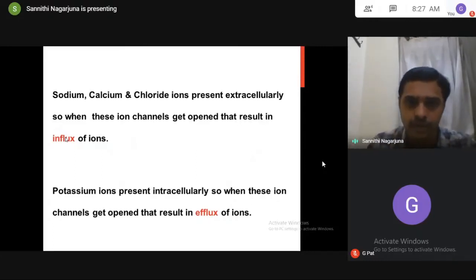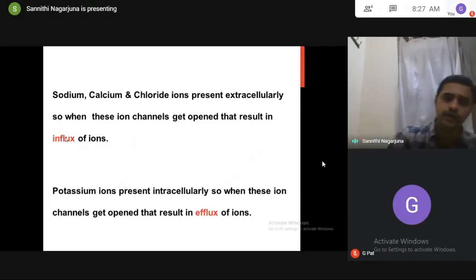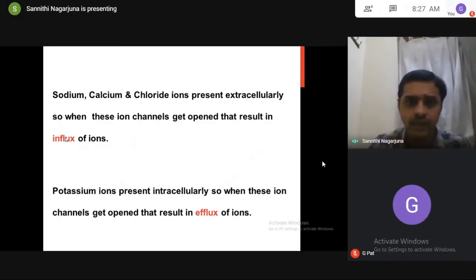Keep in mind, if you consider the cell, high concentrations of sodium, calcium, chloride are present extracellularly. So whenever these ion channels get opened, the possibility is influx of ions. The high concentrations of potassium ions are present intracellularly, so the possibility is efflux of ions. So got it now?